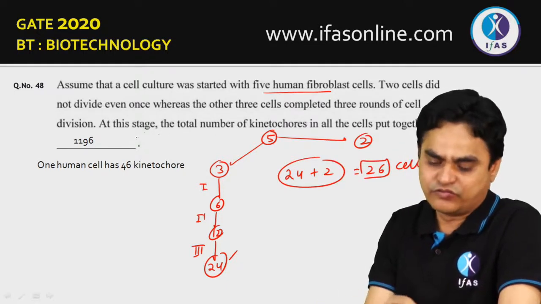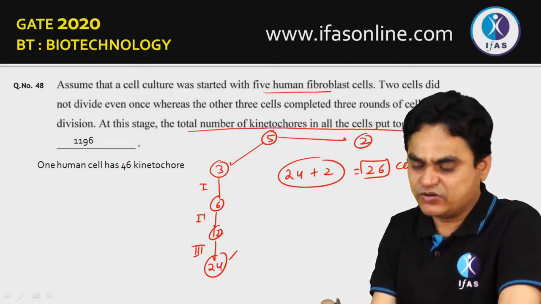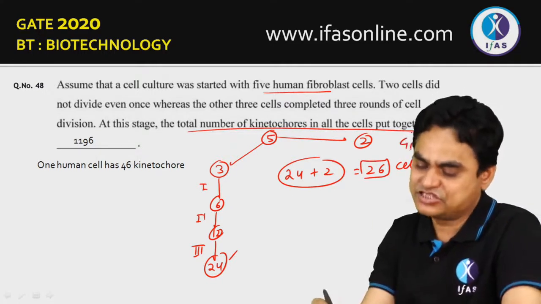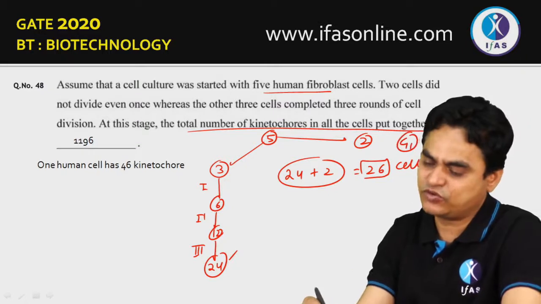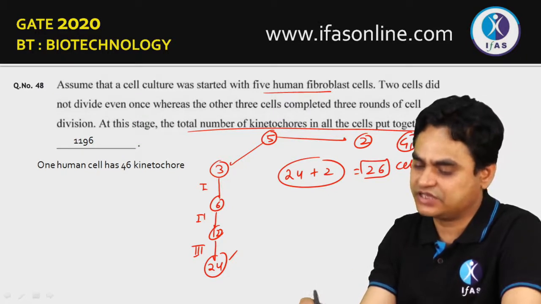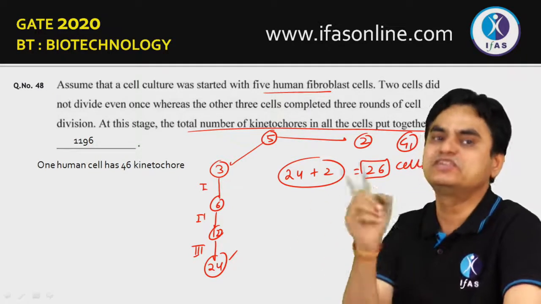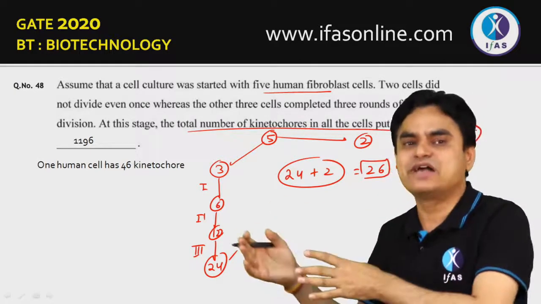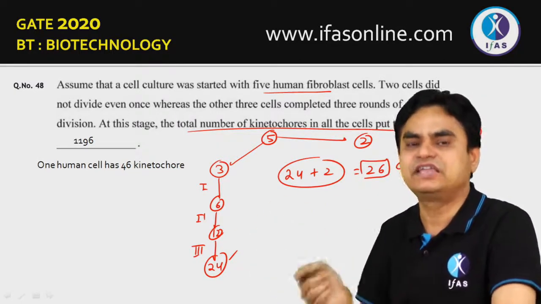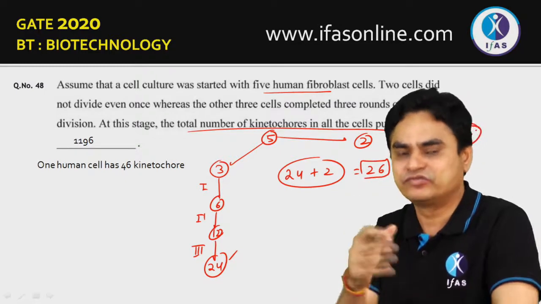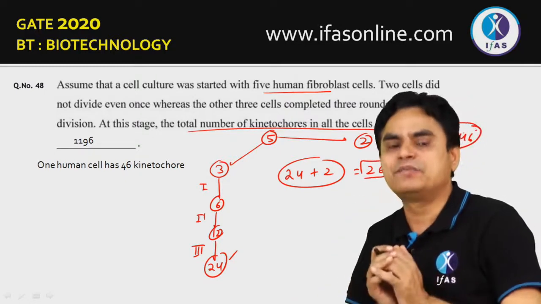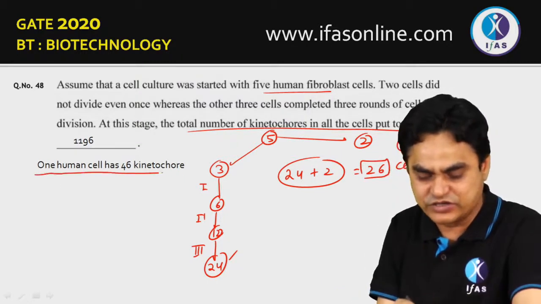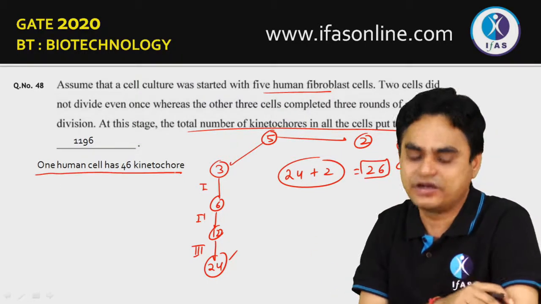Now at this stage, the total number of kinetochores in all cells put together would be, so we are assuming that all of these cells are in G1 stage, and at G1 stage there are 2n equal to 46 chromosomes in humans, and each chromosome in G1 stage has 1 kinetochore. If it were post S phase, or in M phase, then each chromosome would have 2 kinetochores. But the cells, just after completing the division, would be in G1 stage. So we are assuming that one human cell has 46 kinetochores, that is 1 kinetochore per chromosome.